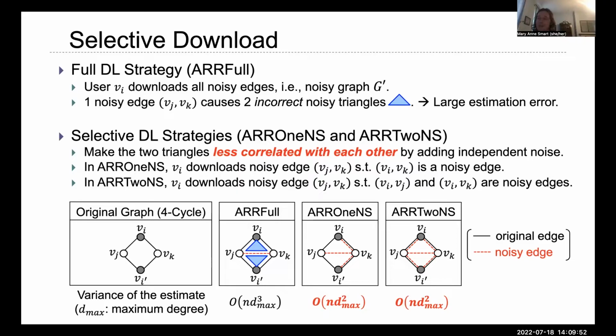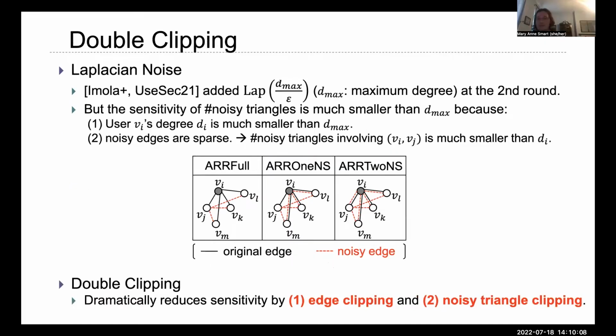And we also consider a variant ARR1NS, in which a user Vi downloads an edge Vk and Vj when just 2 of these edges are in the triangle in the noisy graph. This algorithm can perform better experimentally. In the second round of the algorithm, users add Laplace noise to their noisy triangle counts.